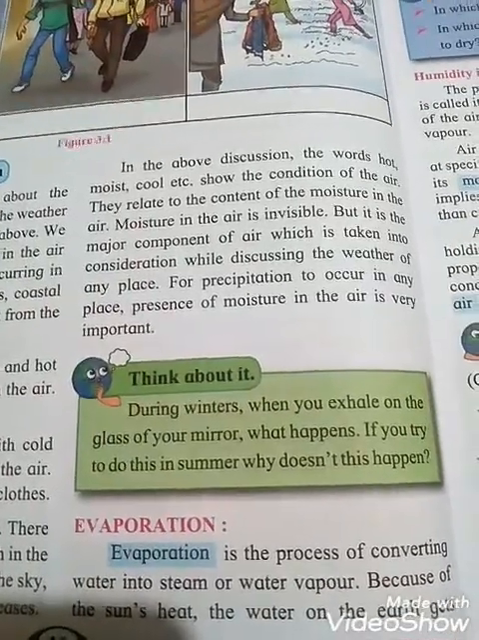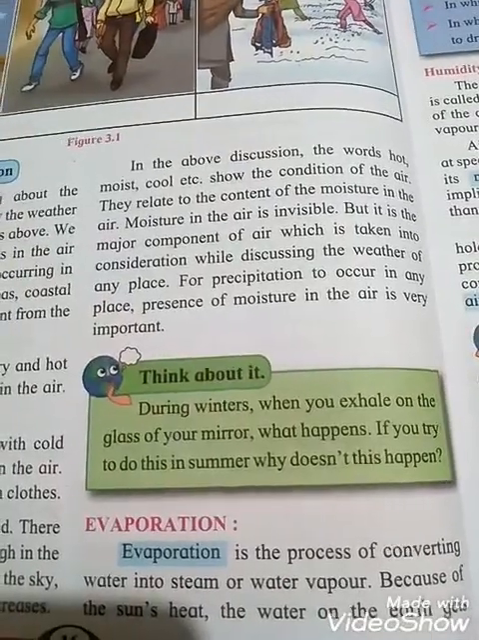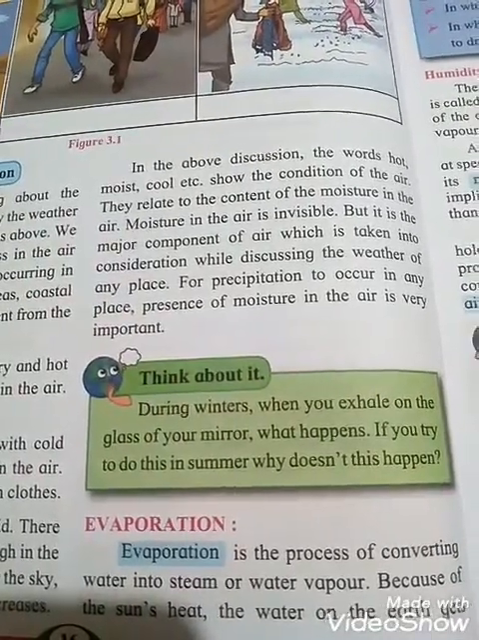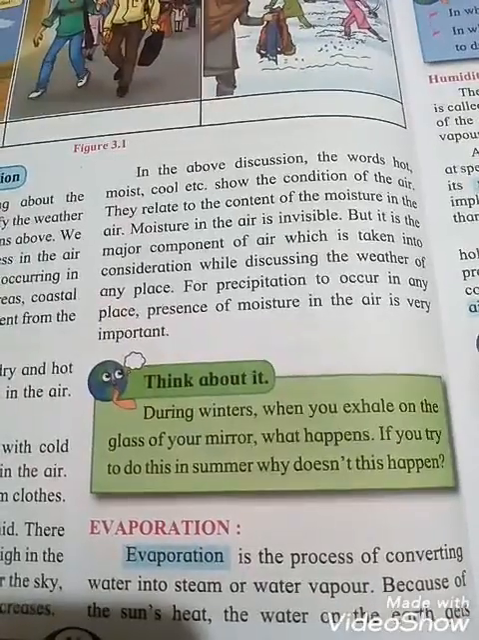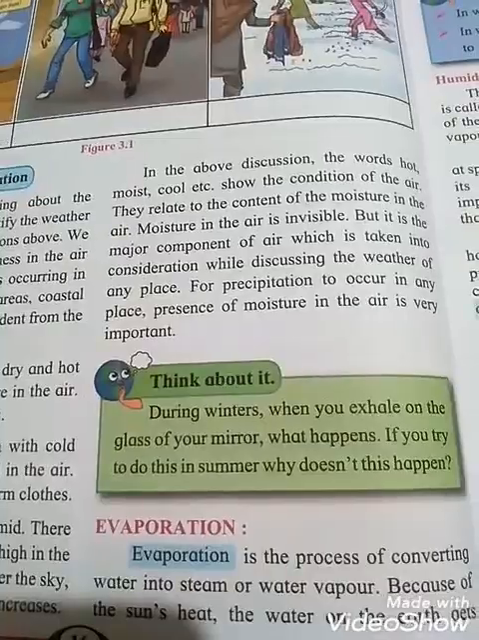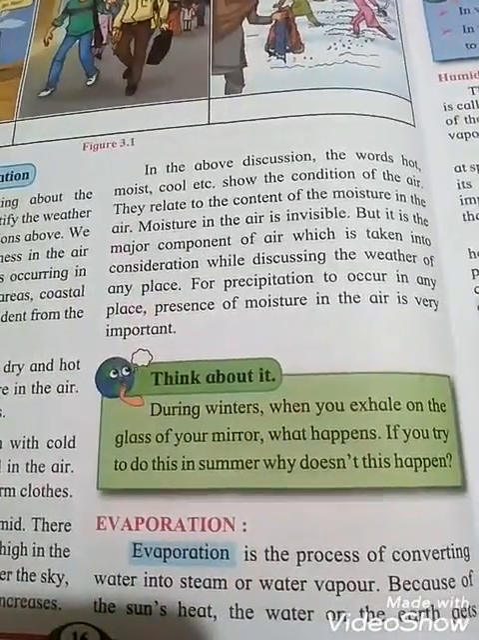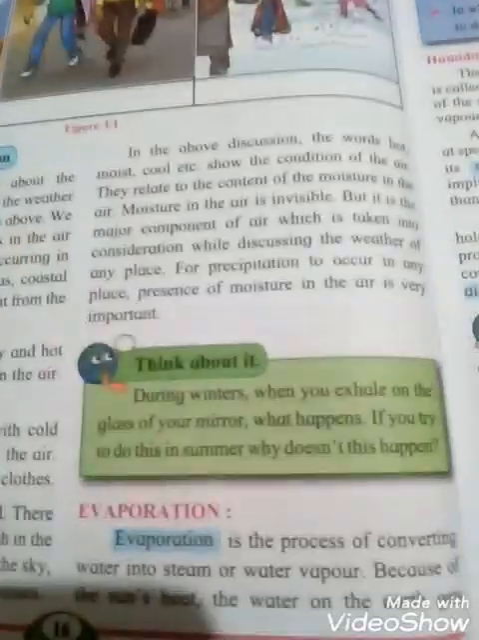And in summer, the moisture holding capacity of air is high due to high temperature. Therefore, when we exhale on the glass of the mirror, the water vapor present in the exhaled air gets absorbed in the air. Therefore, no water drops are found on the glass of the mirror. So these are the differences.